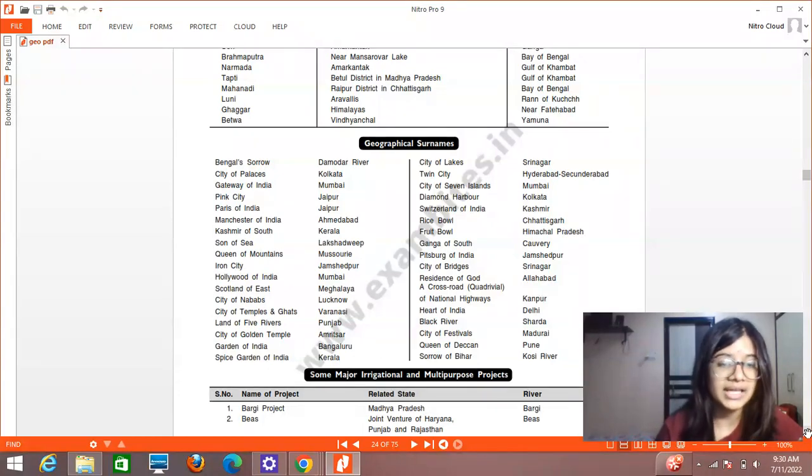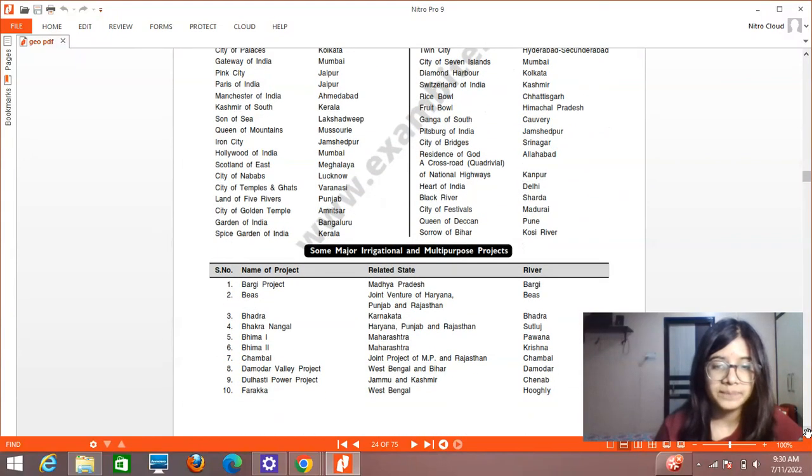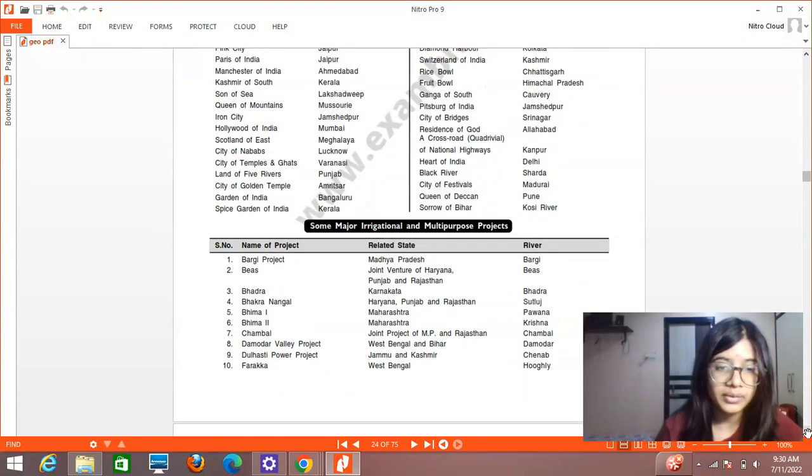Scotland of the East, Meghalaya. Then Land of Five Rivers, Punjab. Then Spice Garden of India, Kerala. City of Lakes, Srinagar. So these are very, very important. Then some major irrigational and multi-purpose projects. So Bhakra Nangal is important. Your Damodar Valley project is very, very important. Then the rest, just go through once, but these are very important.